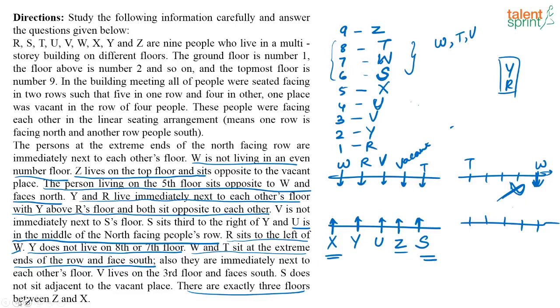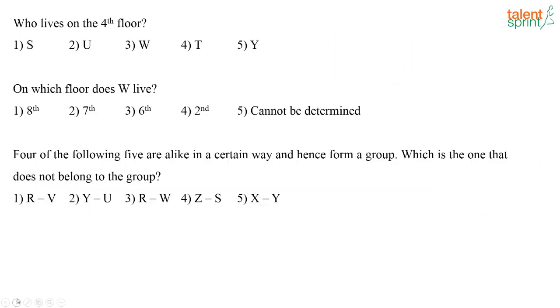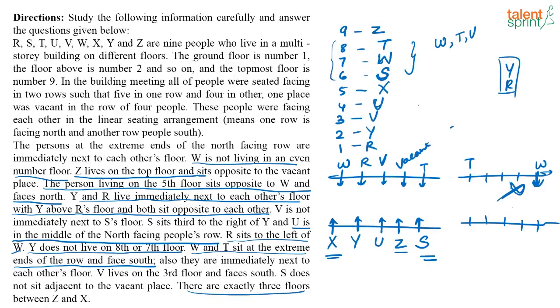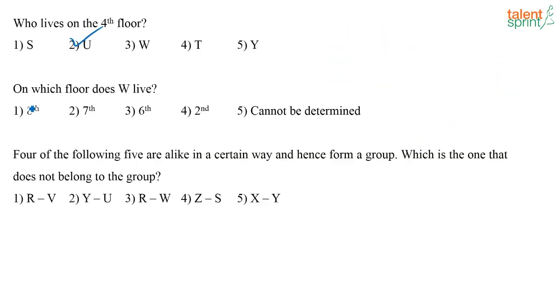So let us look at the questions that follow. What is the first question? Who lives on the 4th floor? U lives on the 4th floor. On which floor does W live? W lives on the 7th floor, an odd number floor, so 7th floor.